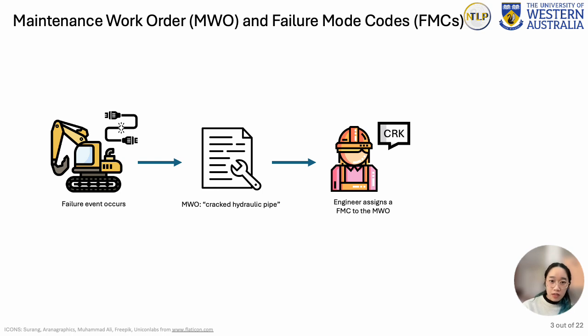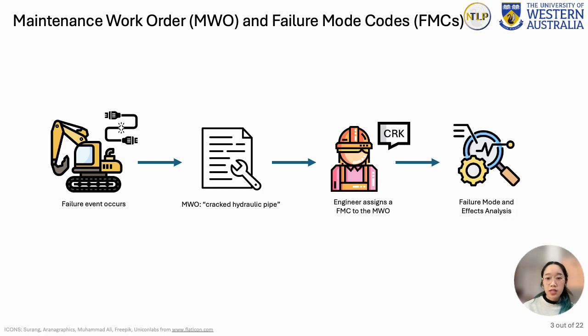To help facilitate this, a maintenance professional manually assigns a failure mode code from a predetermined list to the event described in the work order. For example, the failure mode code CRK for cracked hydraulic pipe. After failure mode codes have been assigned, they are used as an important data source for failure mode and effects analysis, where engineers identify the function for each asset component and all their potential failure modes, failure causes, and potential failure effects, and from these insights improve maintenance strategies, activities, and designs.